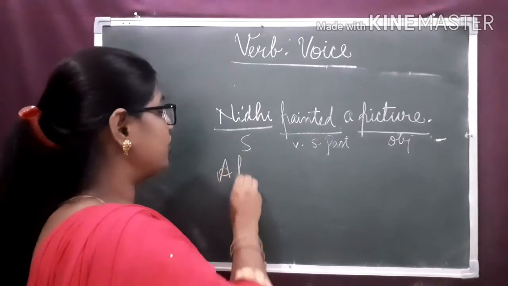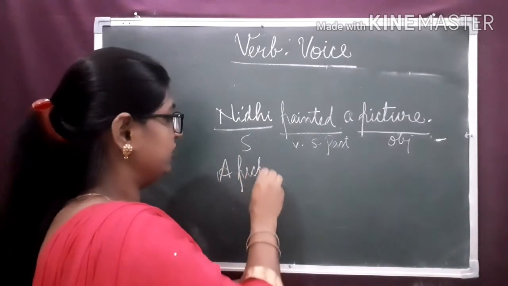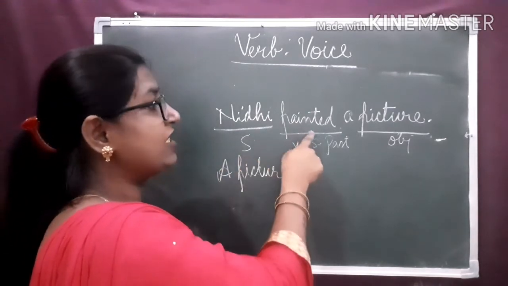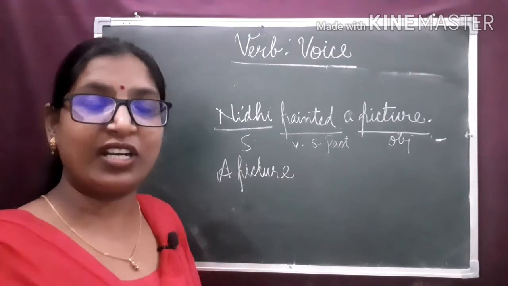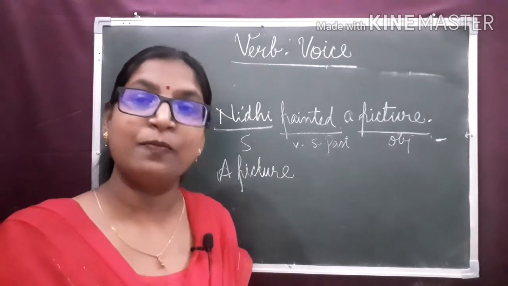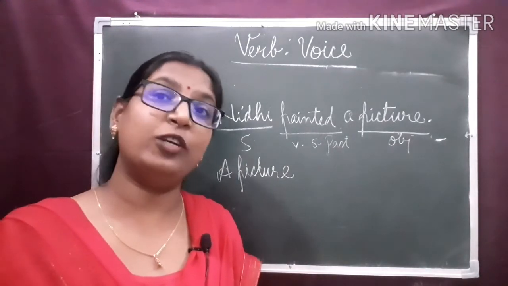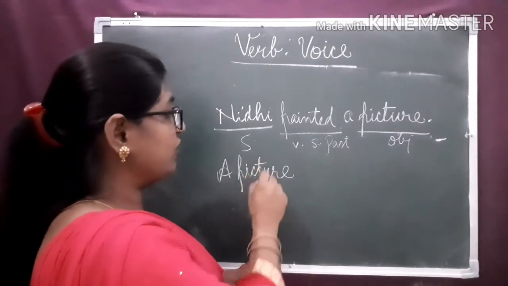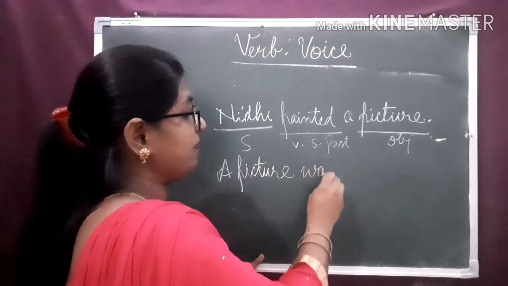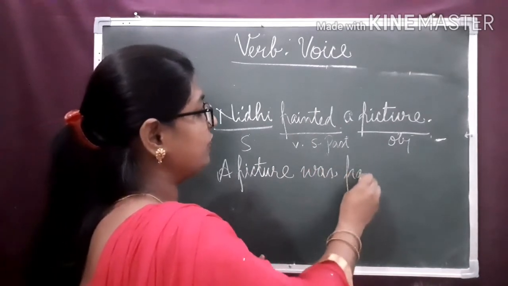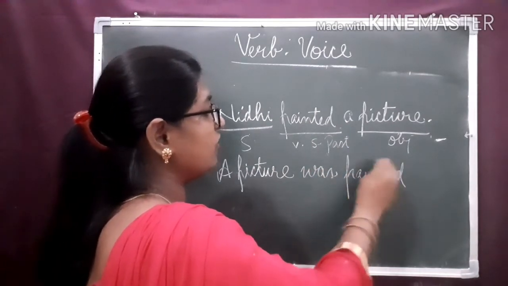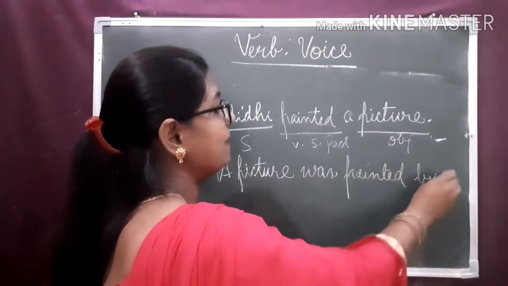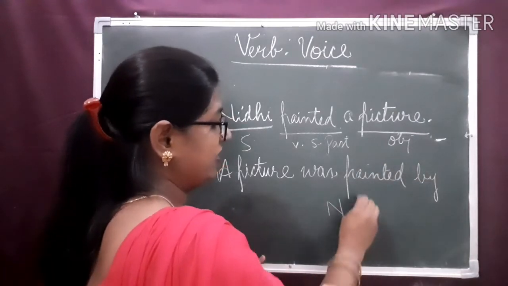So, a picture. Here it is in simple past tense. So, what is the structure for simple past tense? That is was or were plus third form of the verb. So, according to the subject, we use here was. A picture was. Third form of the verb is painted. A picture was painted by Nidhi.